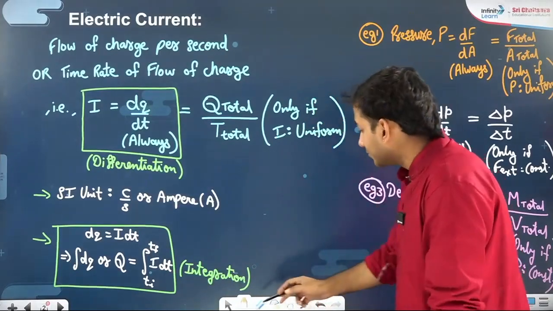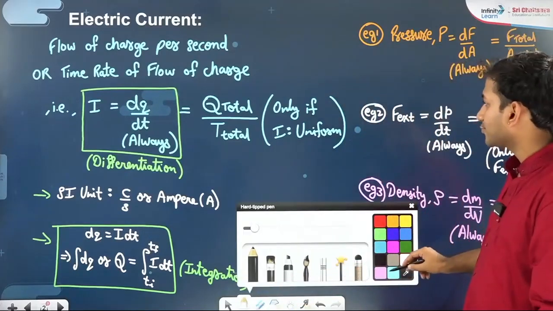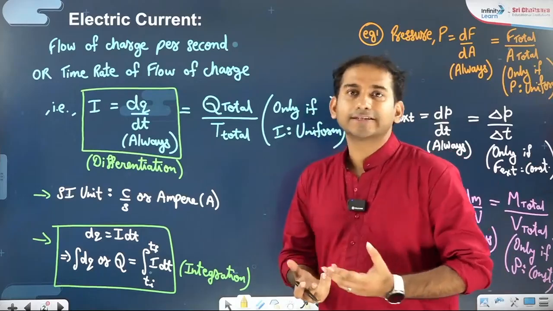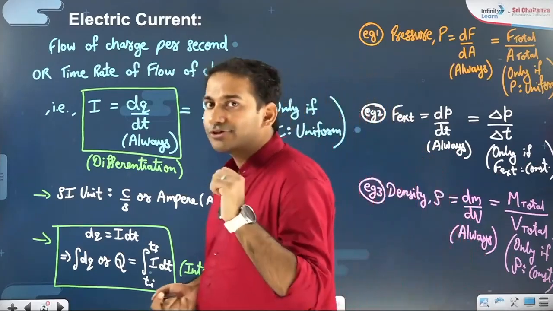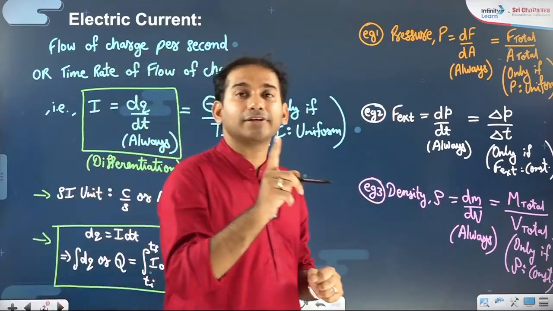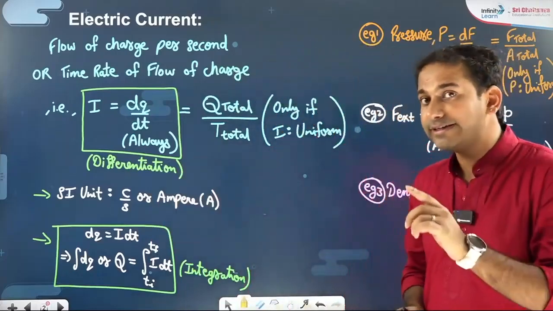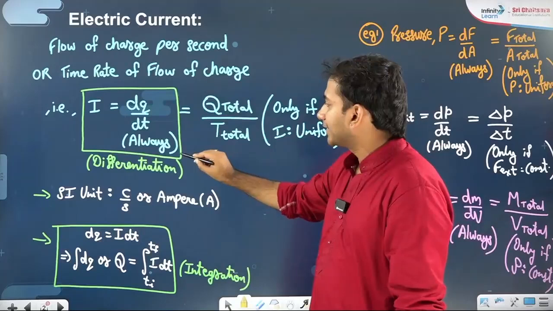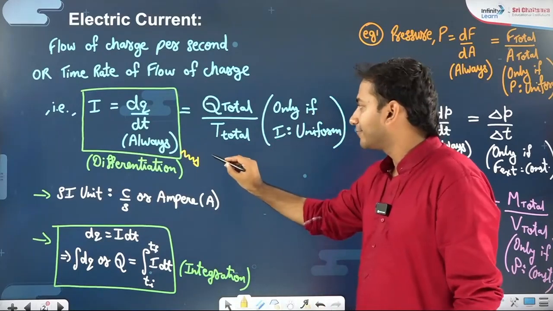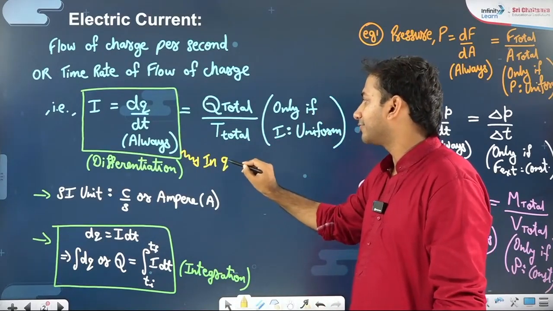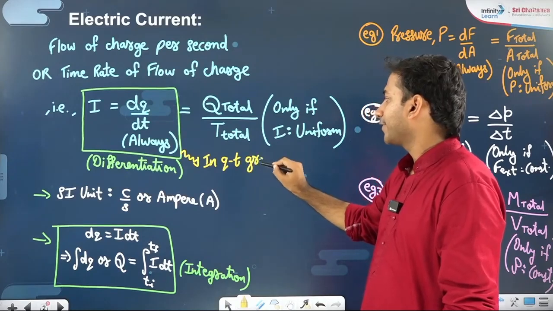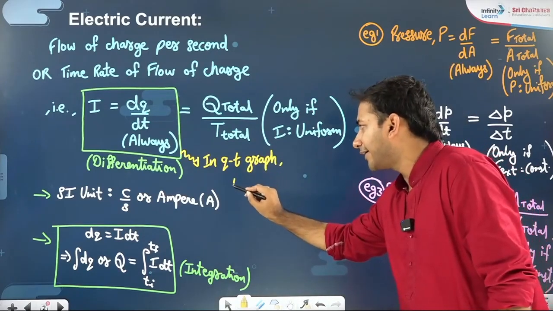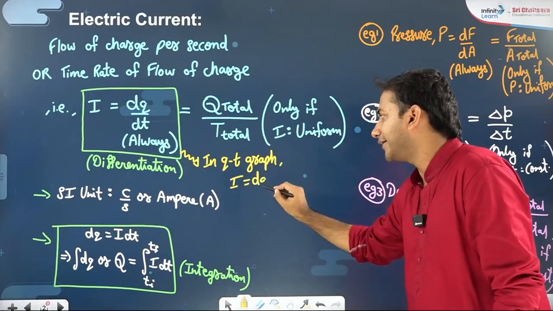In terms of graphical significance, I have already taught you that differentiation gives you slope and integration gives you area. So what you can say is that in a QT graph, charge time graph, the current I is defined as dq by dt.